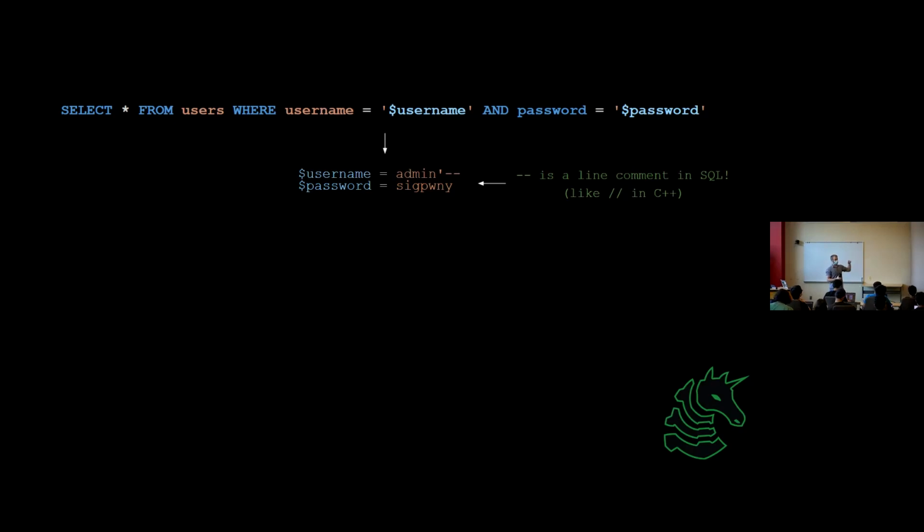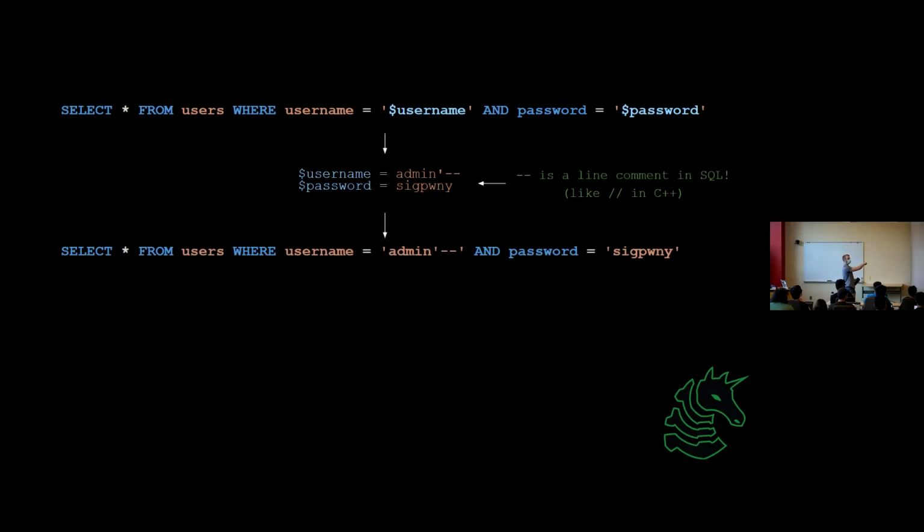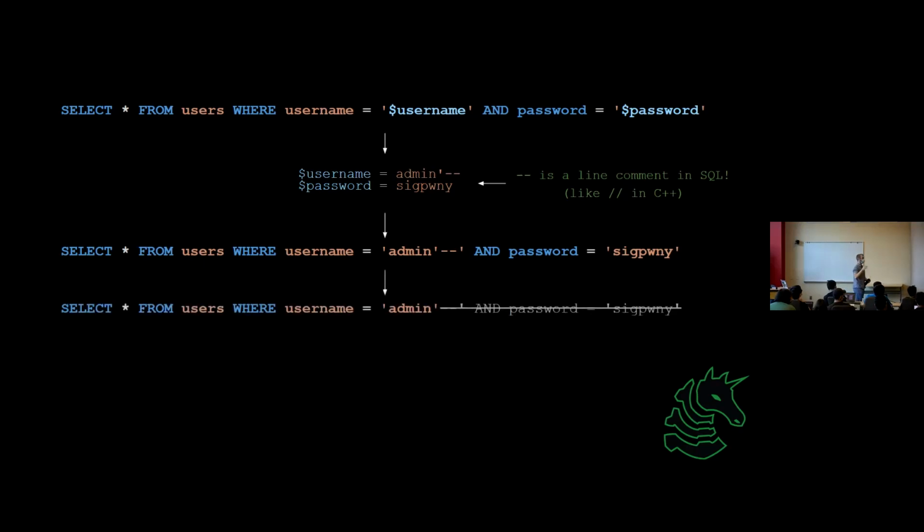Let's step through that. Go ahead, next slide. Okay, here's what happens. We're going to take the username and we're going to replace it exactly with our contents. Can anybody see where this is headed? Can you see how we're already changing the semantics of our query? Hit the next slide. Okay, what just happened, right?